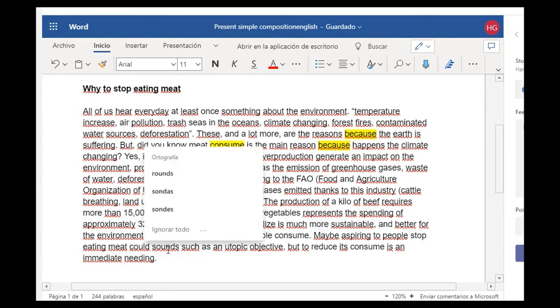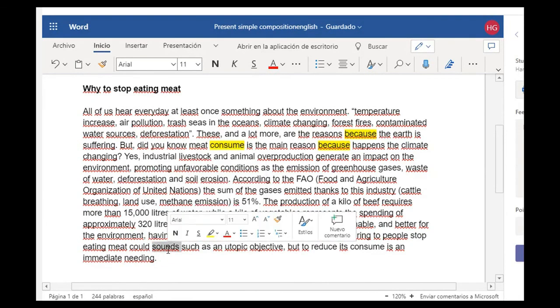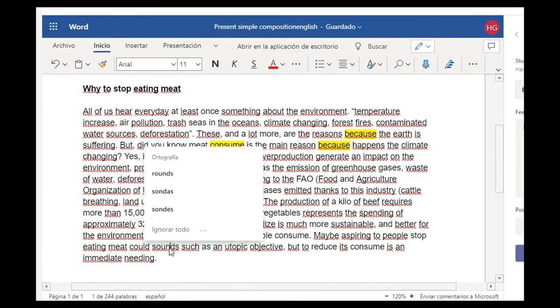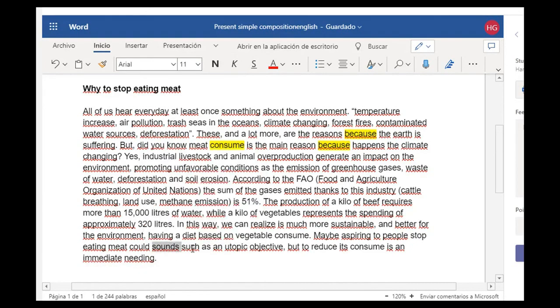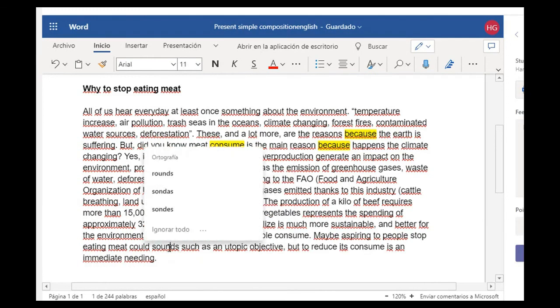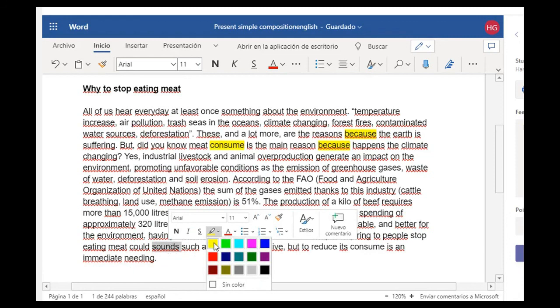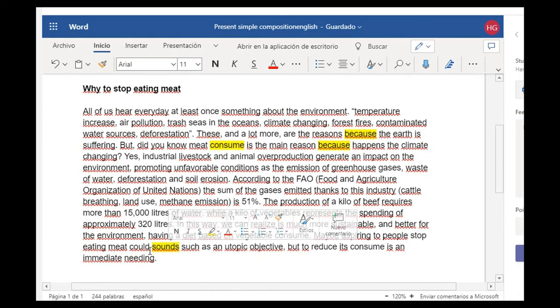All verbs that go after a modal verb have to be in infinitive, or in a normal way at least. So it says eating meat could sound, without the S, because this verb is after could, and could is a modal verb.